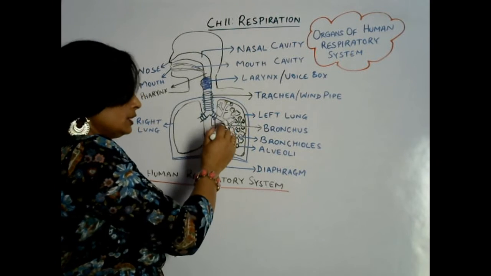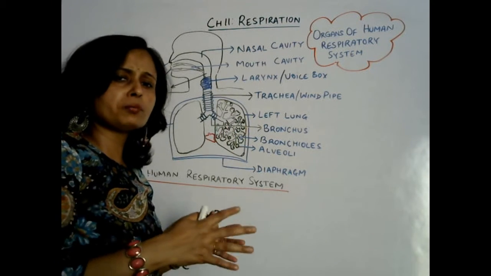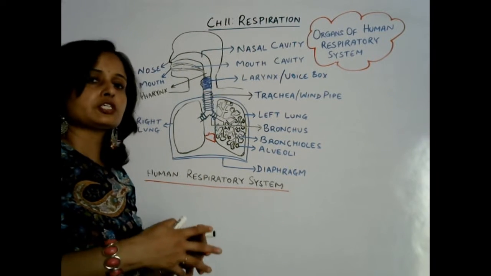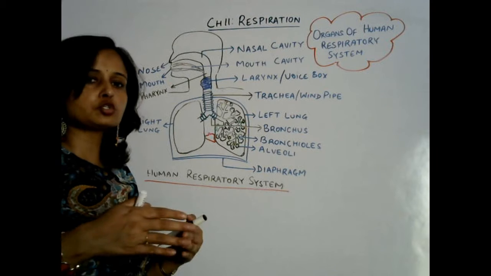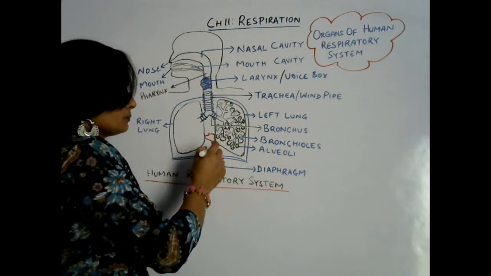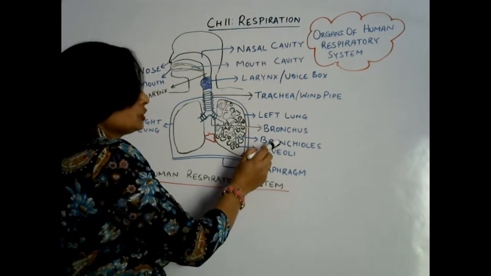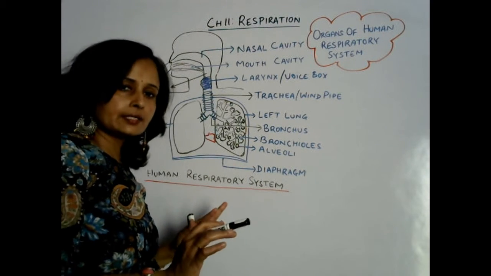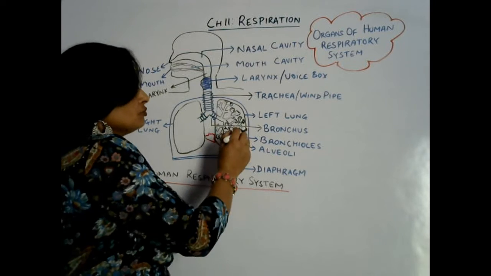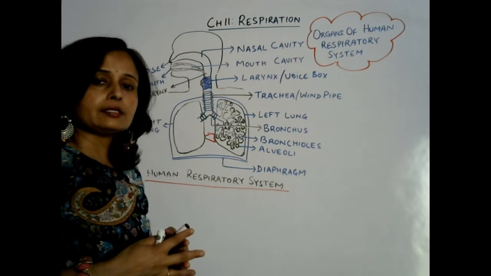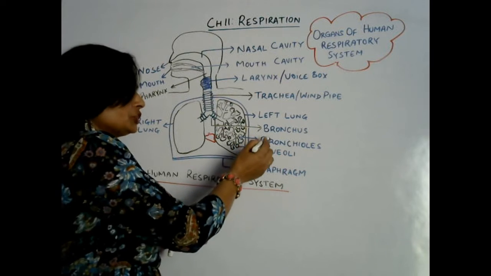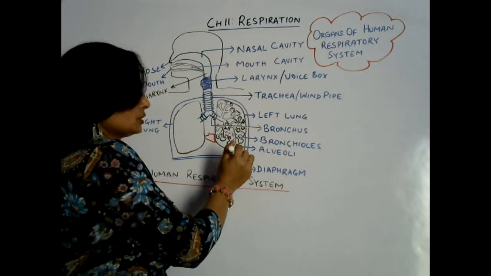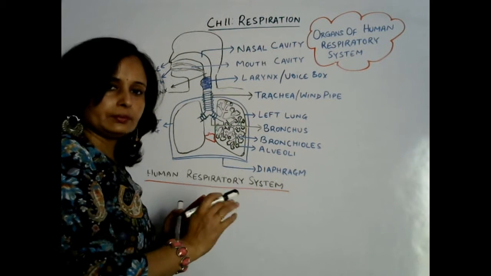And further each bronchus divides into so many branches, just like the branches of a tree. One main branch, then further so many smaller branches. Those parts are called bronchioles. Understood? Then finally, after so many branches, these bronchioles end in a balloon-like structure that is called alveoli. Correct?